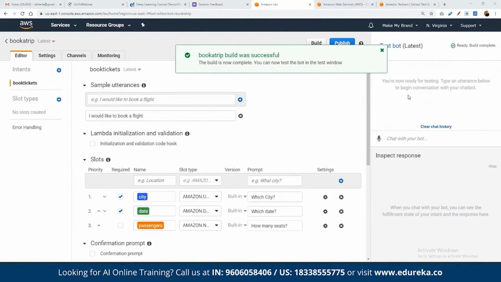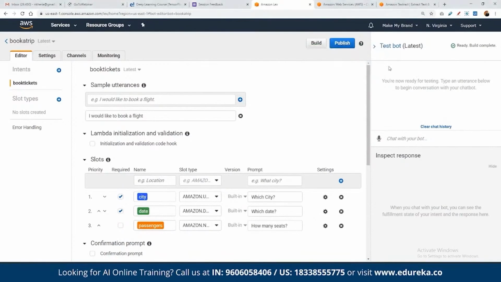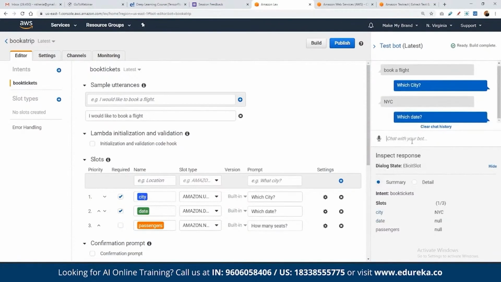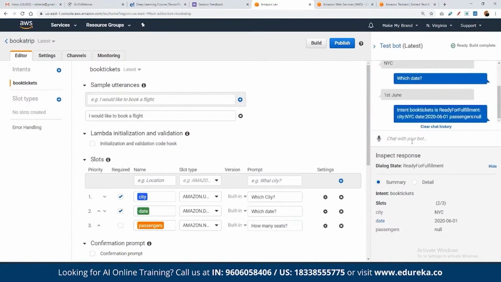And now if we want to test it out, in the right section we can see a simple build has been created, right? So now we can start testing it. For example, even if we do not type the entire sentence, okay, I would like to book a flight, if we type in book a flight, it will automatically ask us which city. For example, let's say we type in NYC. Which date? Let's suppose we want to book it for 1st June.